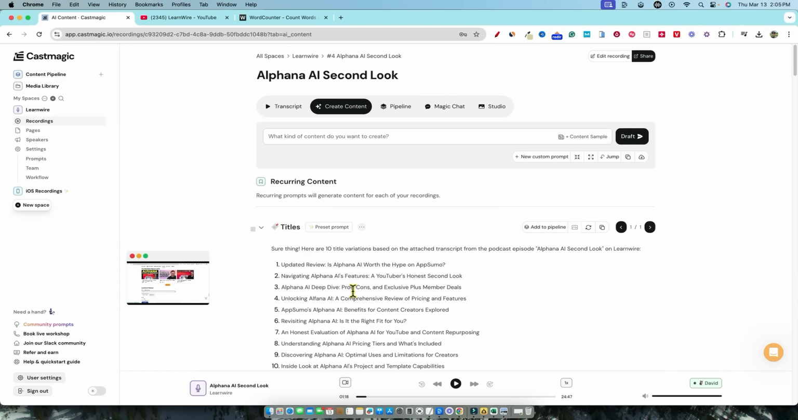When it comes to robustness and all the features that you get, I would say that Castmagic probably wins for all these different features over here. And at the end of the day, I would say Castmagic might be the more powerful tool than Alphana, but Alphana is easier to use. They both have custom prompting, so I really don't think you can go wrong with either one of these. It's probably going to be the use case that you are going after.